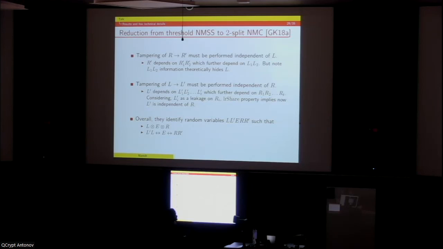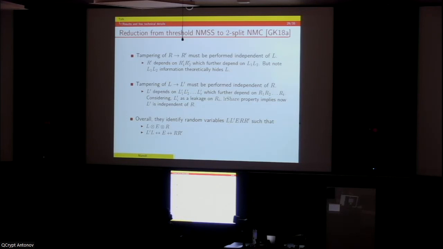The second part, where the argument gets a bit tricky, is showing that L to L prime is independent of R. Here we need to view L primes as leakages on the Ri's. We get such a property, and so the leakage resilient secret sharing scheme has to be tailored to the case that the size of Li prime has to be much smaller than the Ri's, and that inhibits the rate.